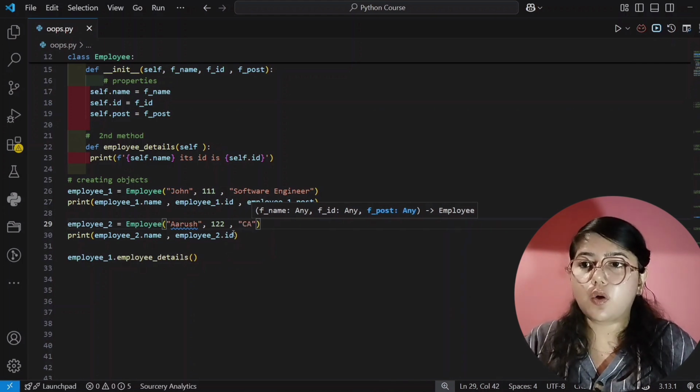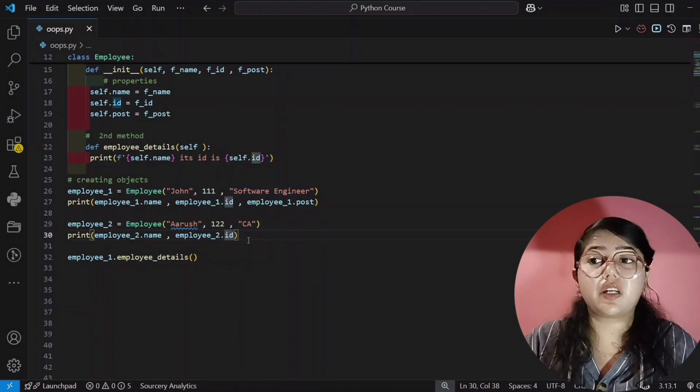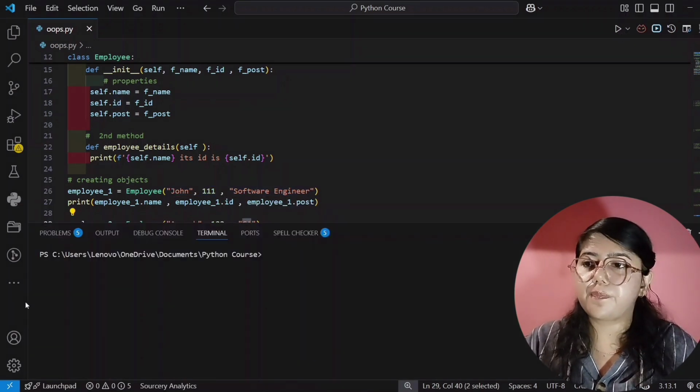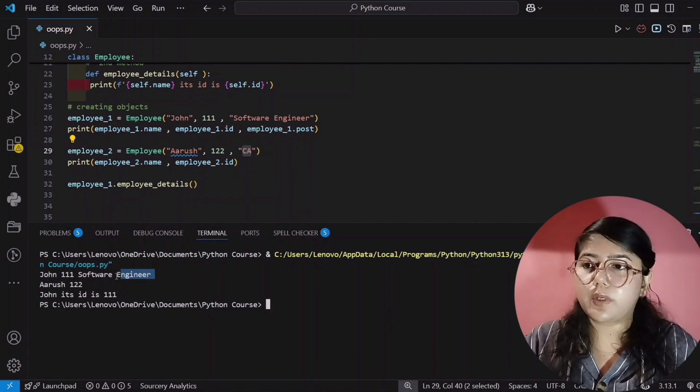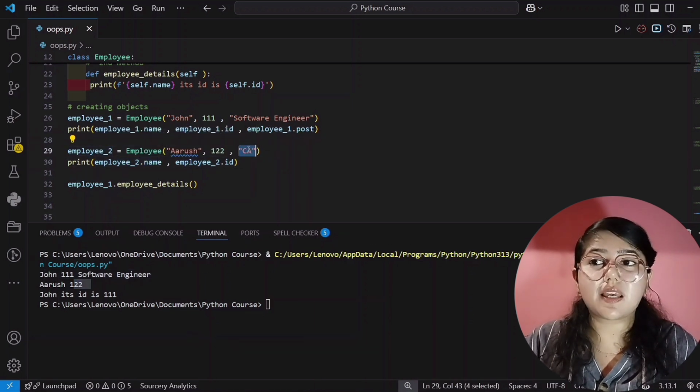Okay, and here also for printing we have to give it. If you don't write it here, it will not show an error, but it will not show the CA either. Let me run this code. See here, it's showing the correct output for object 1, that is John: for employee 1, name, ID, that is 111, and software engineer for the post. And here, for employee 2, the name is Arush and the ID is 122. But here I have given CA, but I am not printing it, that's why it's not showing here.